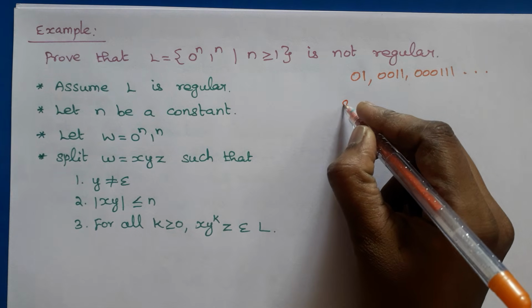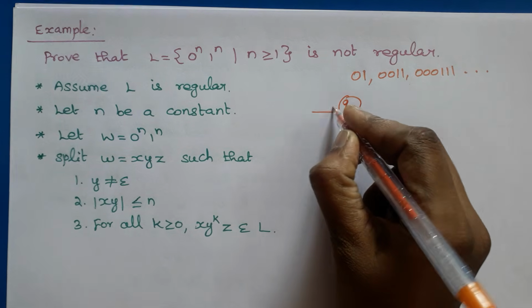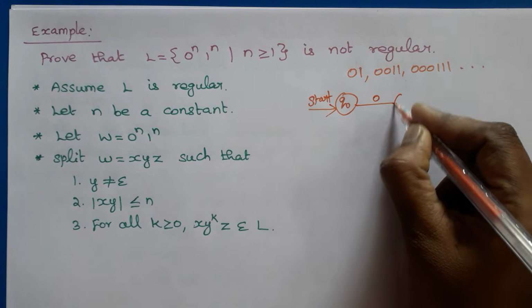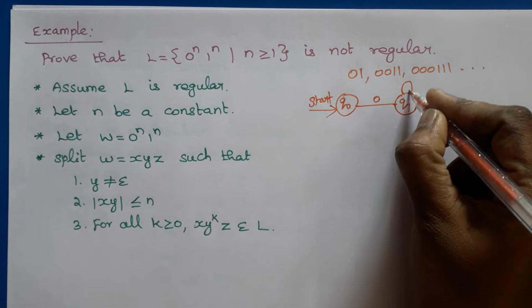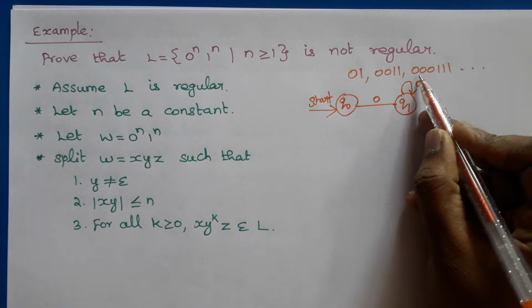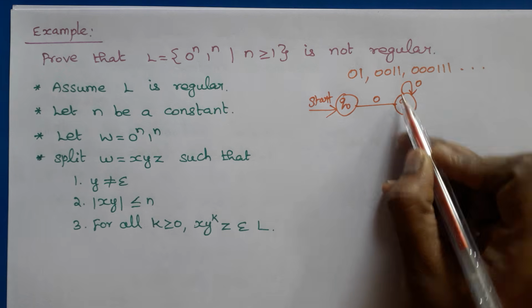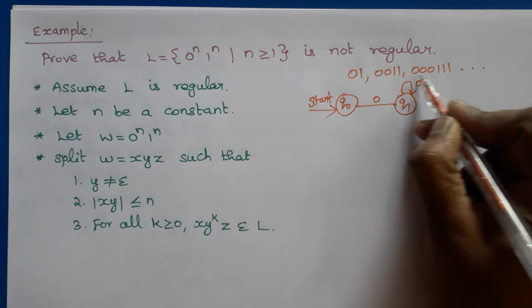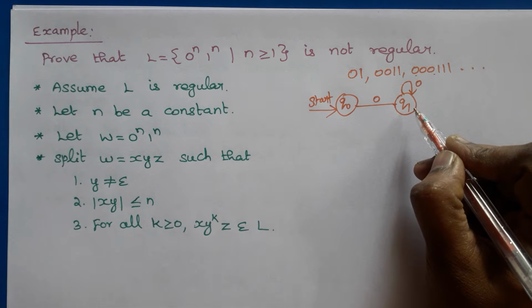If you start constructing a DFA, zeros followed by ones. So here for example, consider the string 000111. After reading all the 3 zeros, it will be in state Q1.